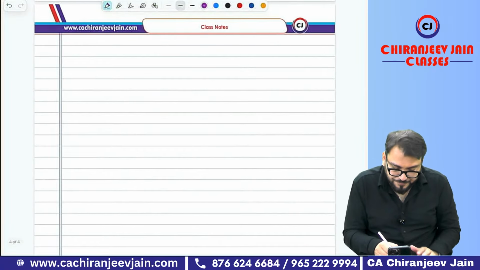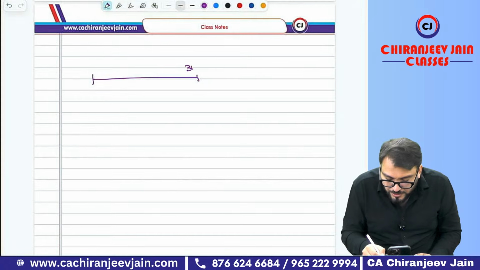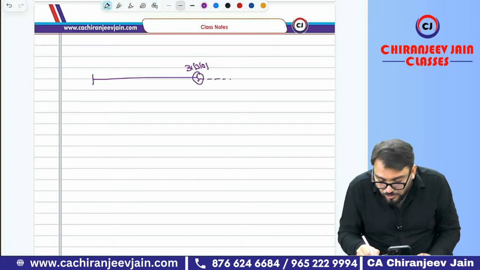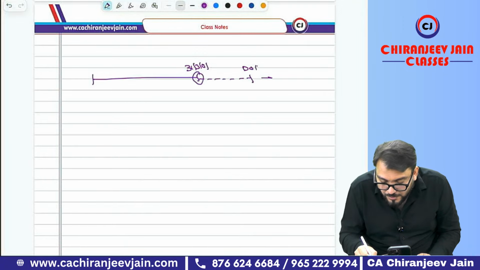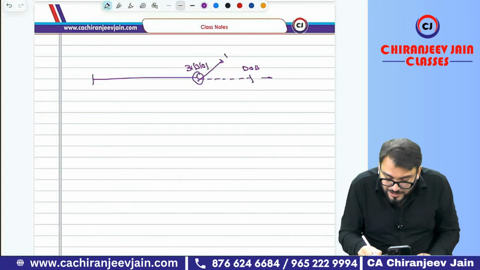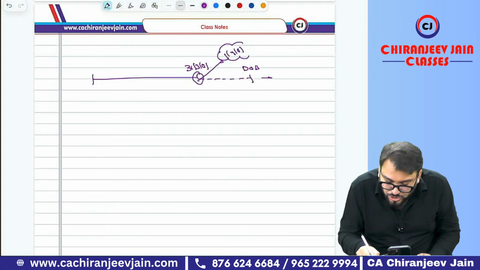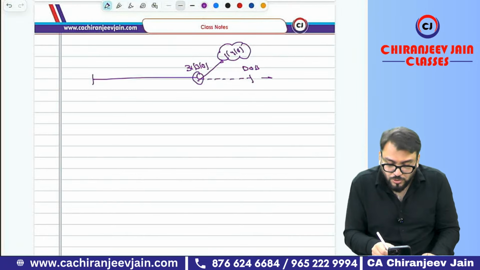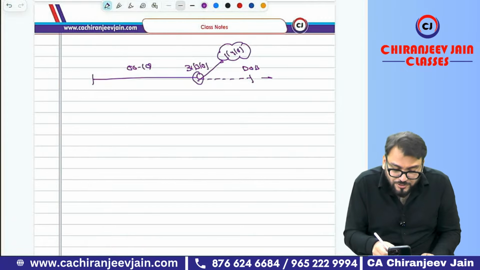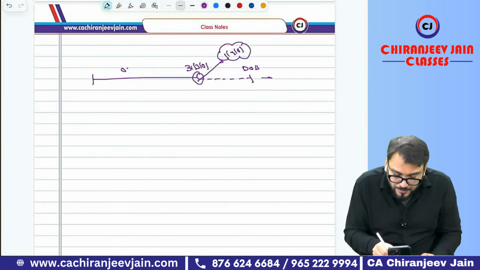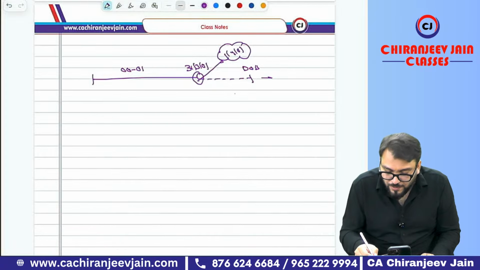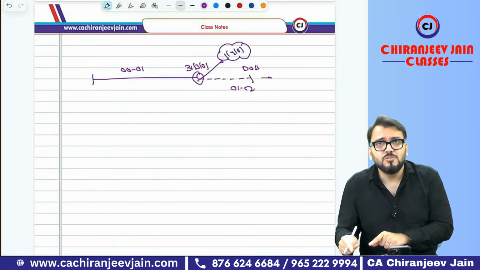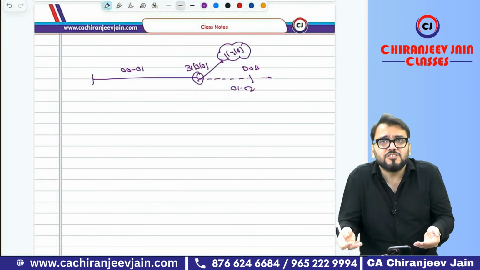This is the year end. 31st March 2001 is the year end. So can you say the date of approval will be this? Correct. And if the date of acquisition is 1st April 2001, my question to you all: is this a transaction related to 2001 or 2002? Are you getting what I am saying? You only say this is a transaction related to 2002. So why are you saying that the financial statement is not approved?